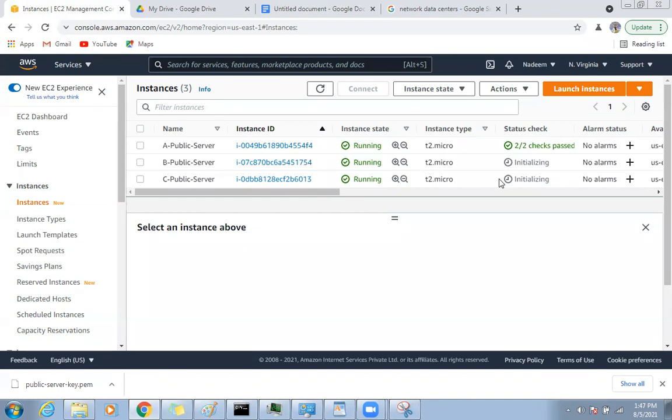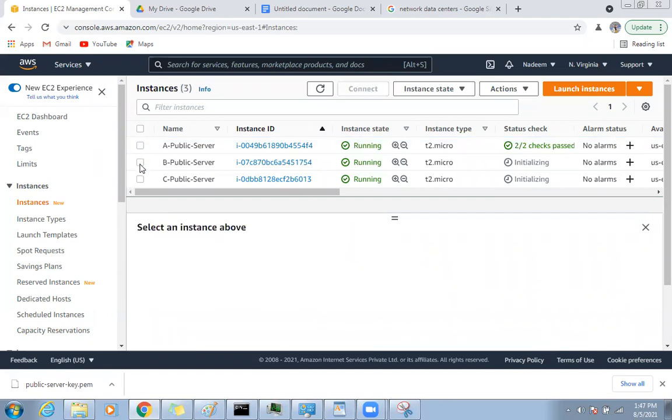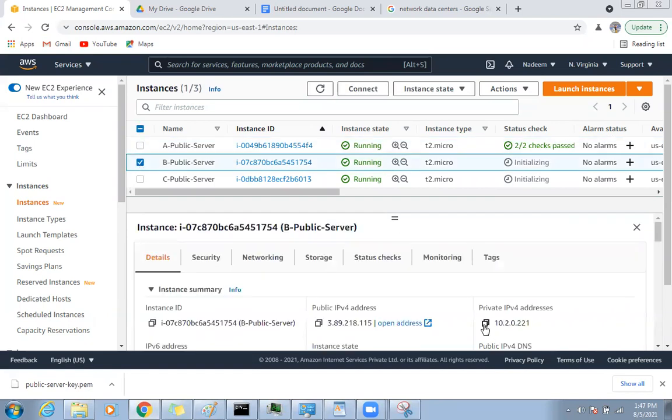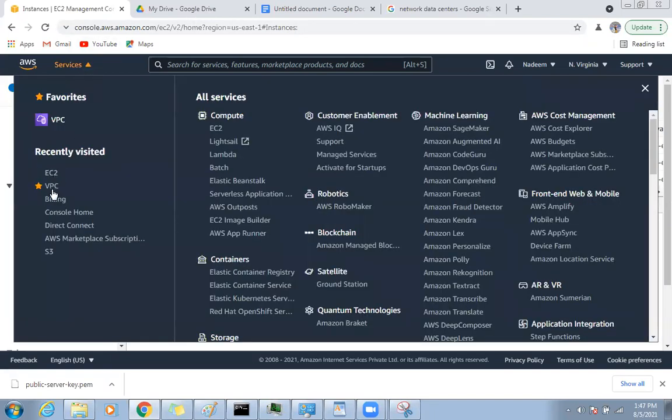So you believe me, and while you do the practice, you just take your time to get these servers connected. From RDP to this server, and ping to this server from there, or try to RDP to that server on private IP address. You will never be able to do that. So it requires some time. So till that time, let's go and configure.